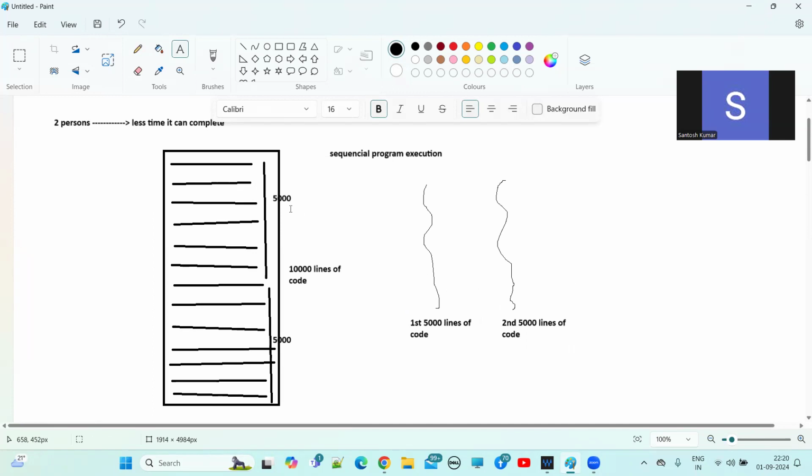If you execute the first 5,000 lines of code and the other 5,000 lines of code parallelly, then we can execute this program within less time, right? If we run the first 5,000 lines and the second 5,000 lines independently and parallelly, then we achieve better performance, and the performance of the application will also be improved. So this is what, guys: parallel execution.